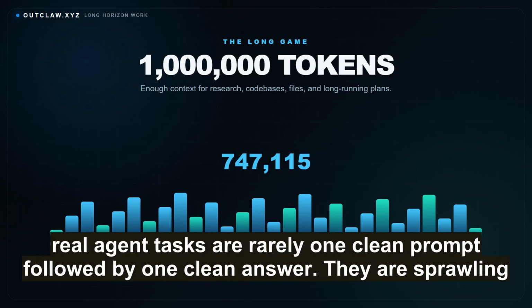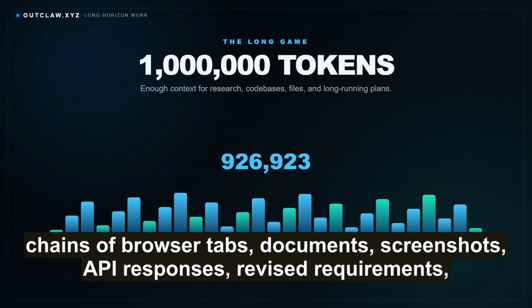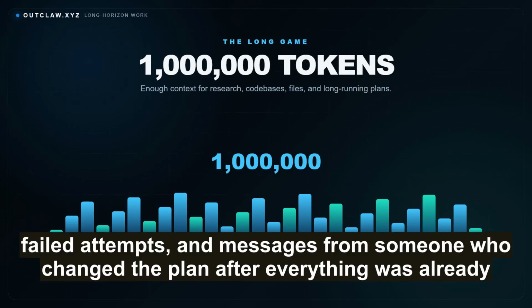That matters because real agent tasks are rarely one clean prompt followed by one clean answer. They are sprawling chains of browser tabs, documents, screenshots, API responses, revised requirements, failed attempts, and messages from someone who changed the plan after everything was already ordered.